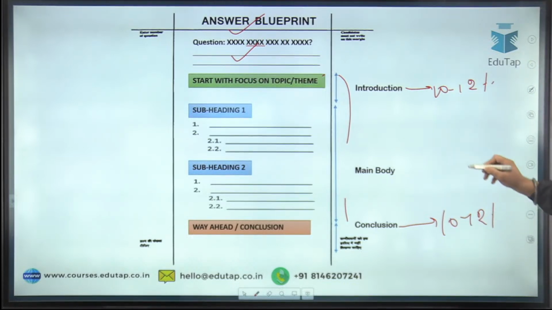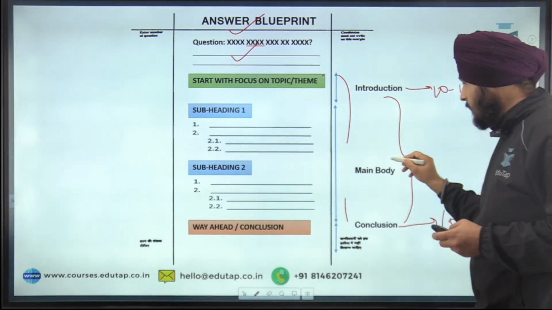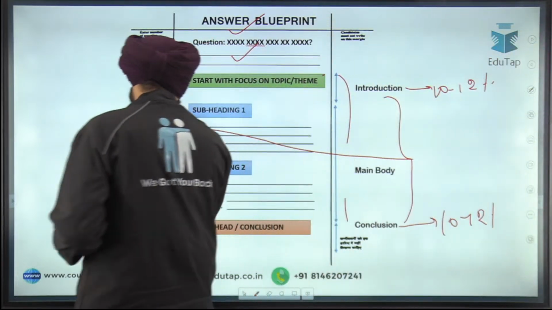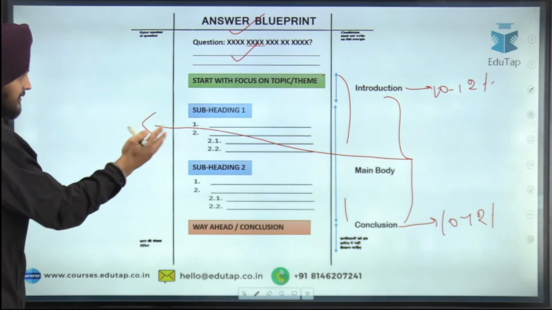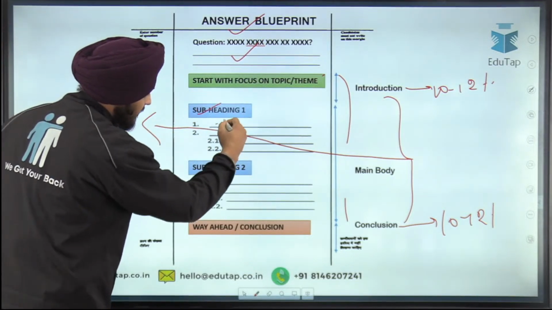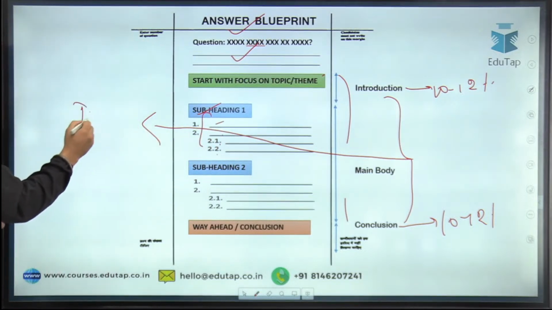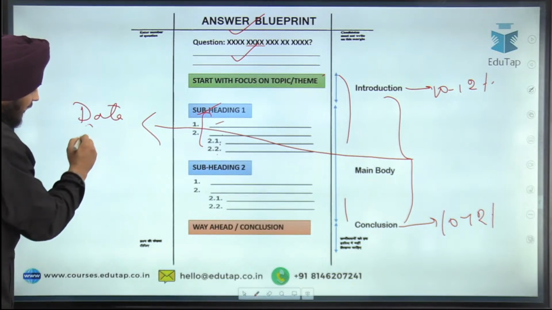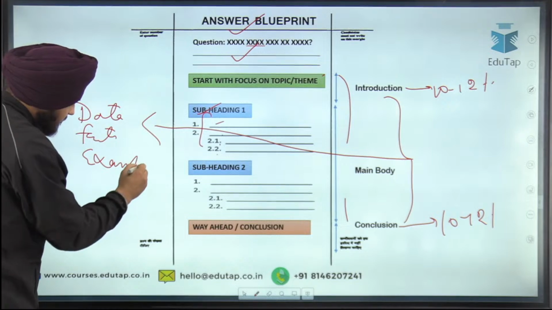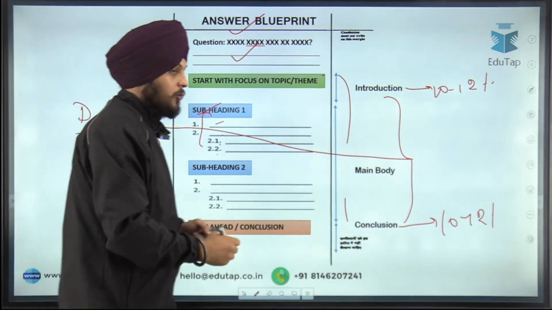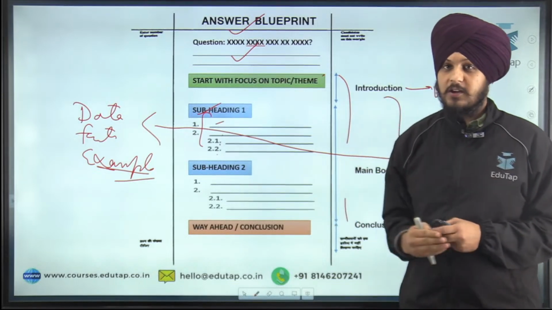And rest of the word limit, which of course you have to dedicate to the body part, where you will write your body in the form of different headings and subheadings, and under the headings and subheadings you will write your relevant points that you will try to substantiate with the help of relevant data, facts, or examples. So I hope it is clear to you how you are going to present your answer in the comment box and also in your examination.